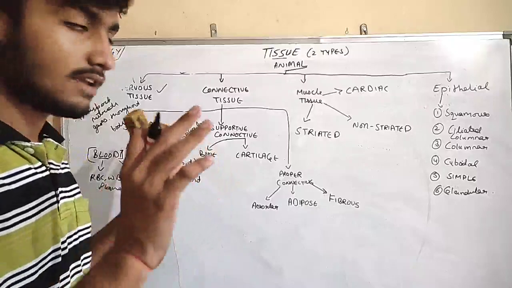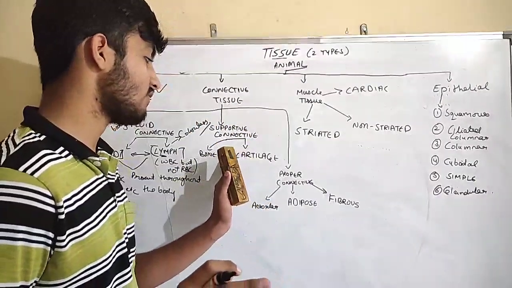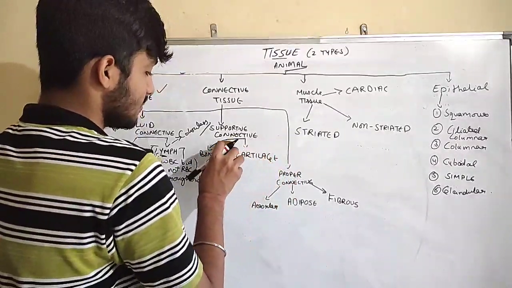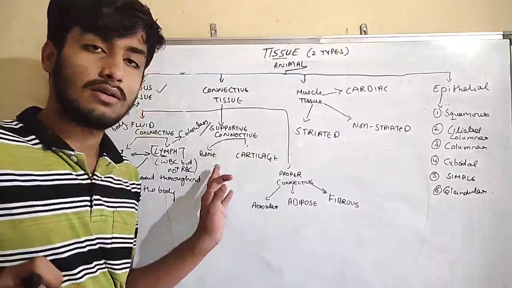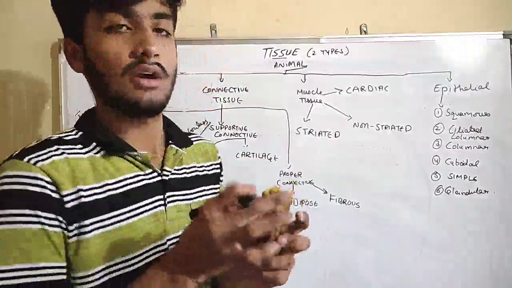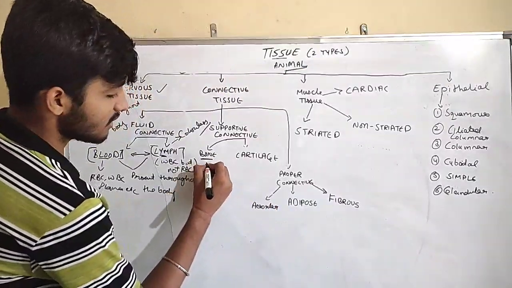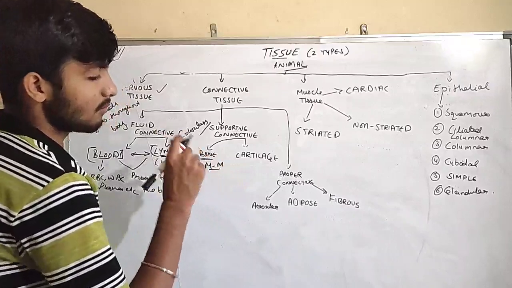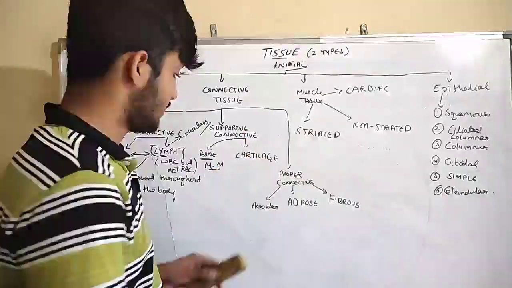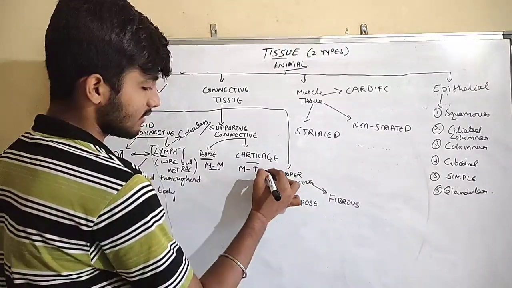So that is fluid connective tissue. Now let's move further to supportive connective tissue, that is bone and cartilage, guys. Bone and cartilage are again a type of connective tissue. Bone connects one muscle to another muscle, whereas cartilage connects one muscle to a tendon.